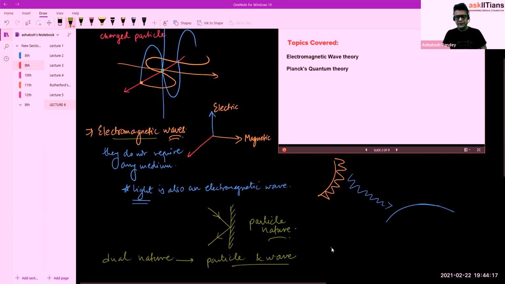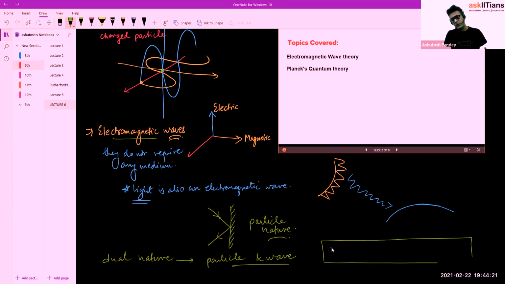Like if this is the whole strip of electromagnetic waves, based on the frequencies, gamma rays we can write, then X rays, then UV, then visible, then infrared, then microwaves, and then radio waves.